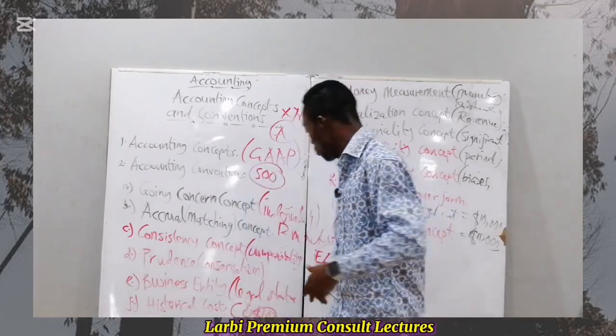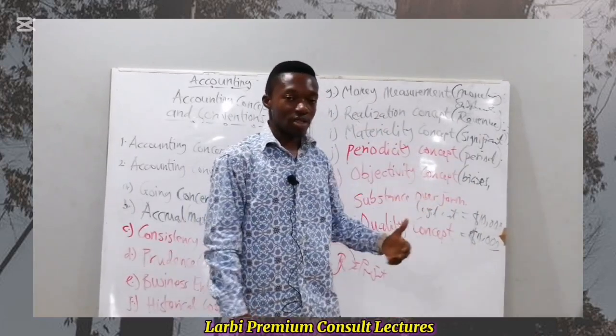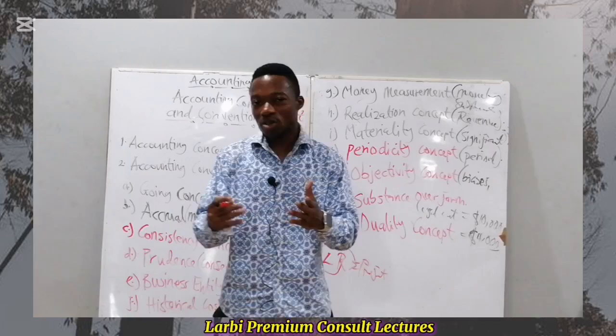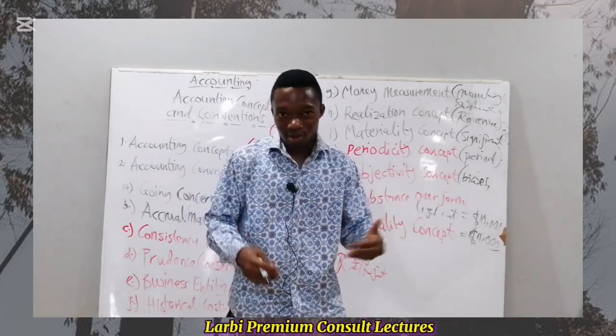This will introduce what we call the double entry principle. When we get there, we'll revisit this concept once again. The duality concept says that when it comes to recording transactions, you're supposed to affect the books twice. You're supposed to have a debit and a credit.